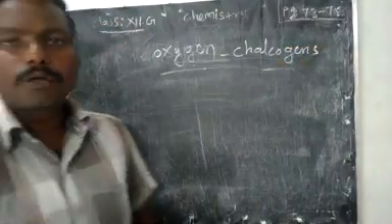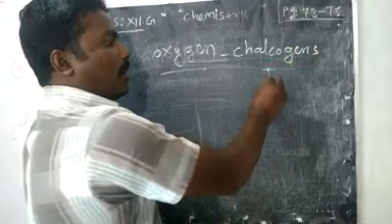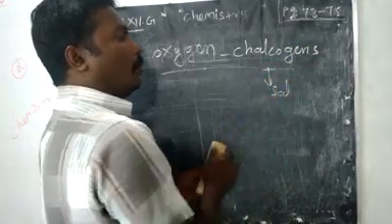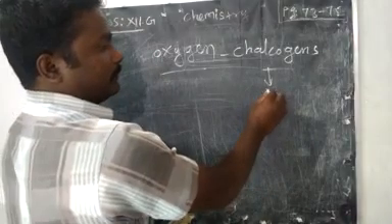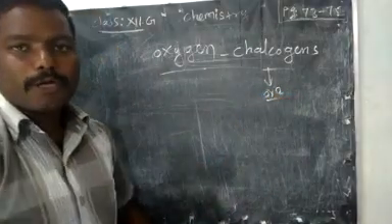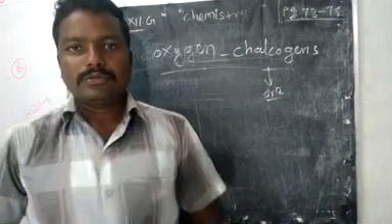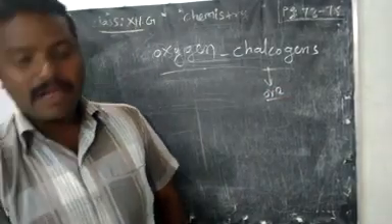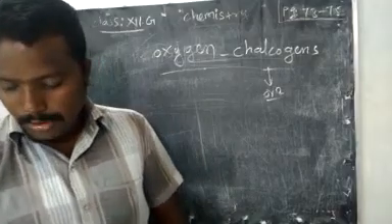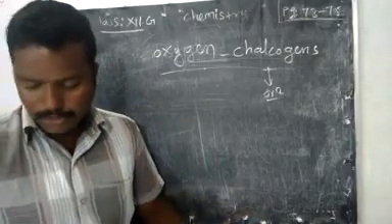What do you mean by chalcogens? Ore producer, ore producing compounds. That's why they are called the chalcogen family.